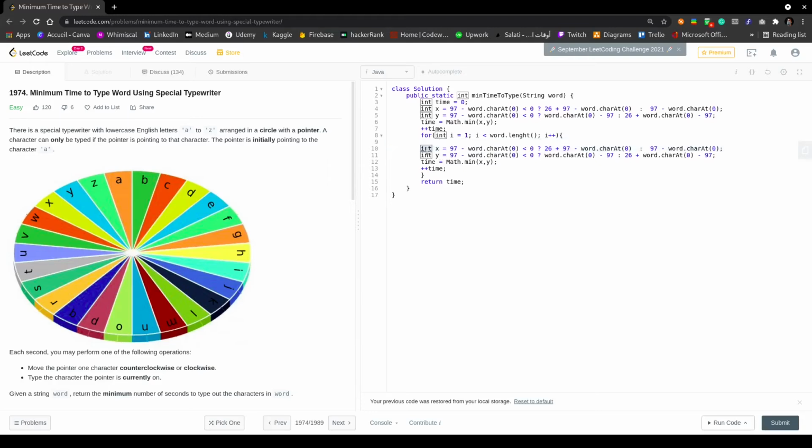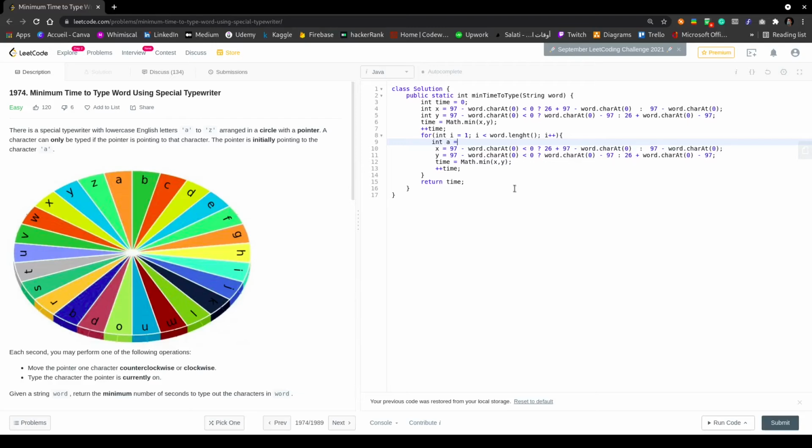Okay, let me fix this code. The next thing that I'm going to do, before continuing in this processing, is that instead of working with a, which is 97 in ASCII code, I'm going to define two new variables.